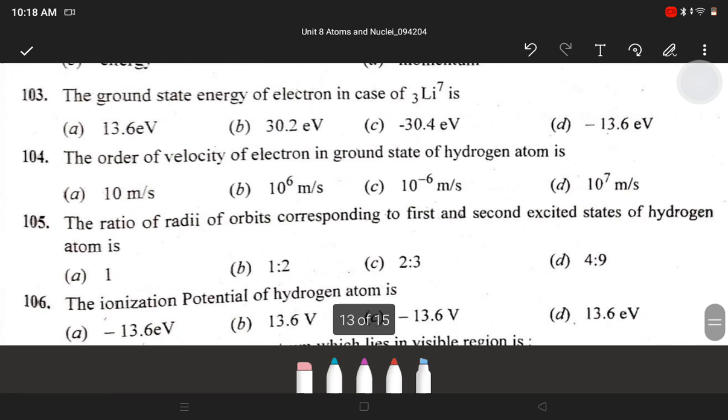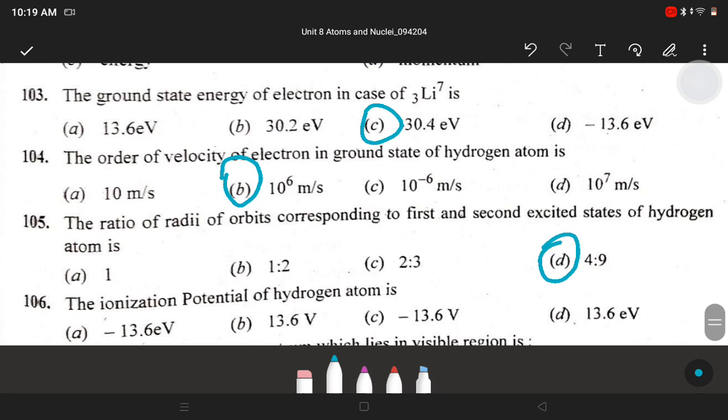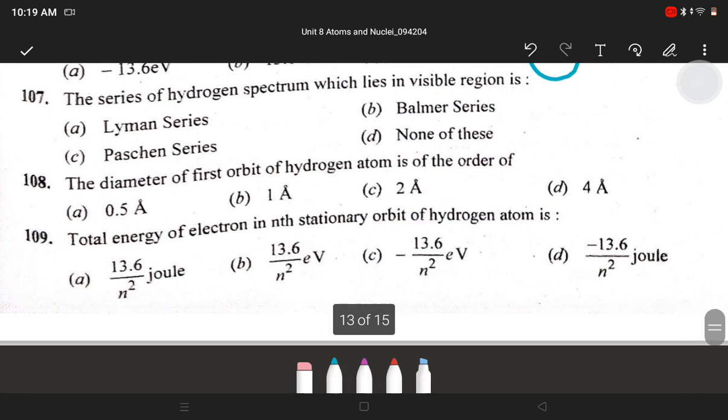Next, the ground state energy of electron in case of lithium is C. Minus 30.4 electron volt. Next, the order of velocity of electron in ground state of hydrogen atom is B. 10 raised to 6 meter per second. Next, the ratio of radii of orbits corresponding to first and second excited states of hydrogen atom is D. 4:9. Next, the ionization potential of hydrogen atom is D. 13.6 electron volt. Next, the series of hydrogen spectrum which lies in visible region is Balmer series.